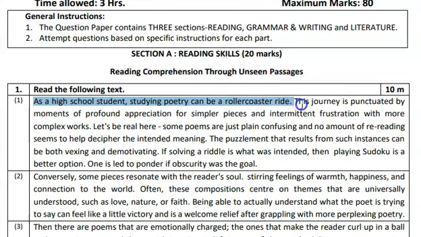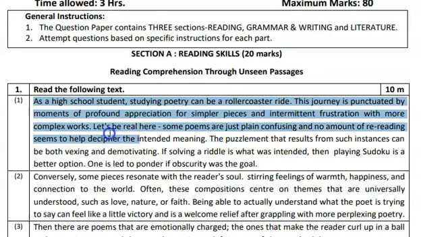This journey refers to studying poetry, is punctuated by moments of profound appreciation for simpler pieces. Here simpler pieces means simpler poems, and intermittent frustration with more complex works. Here more complex works refers to more complicated poems.